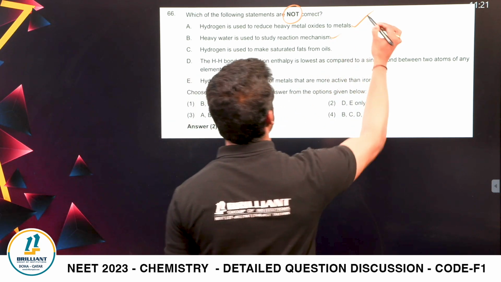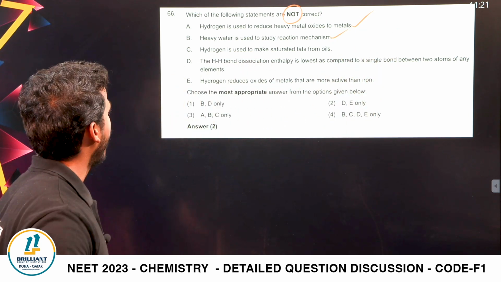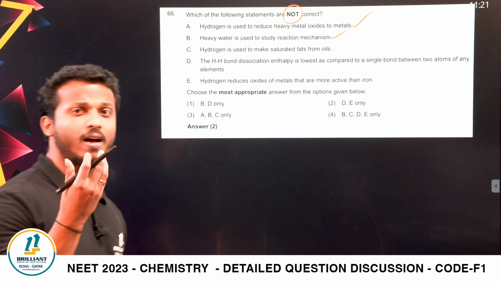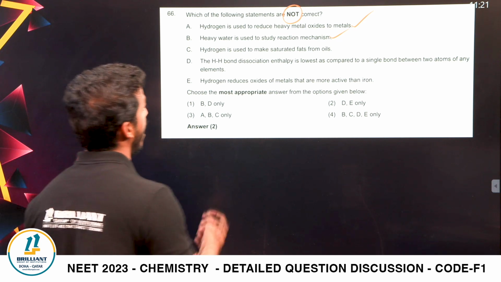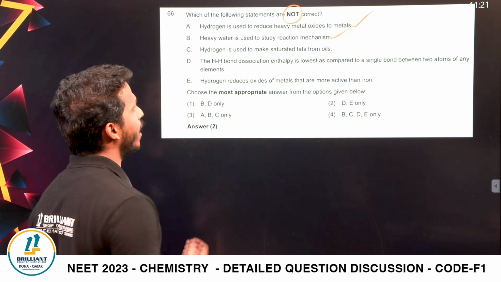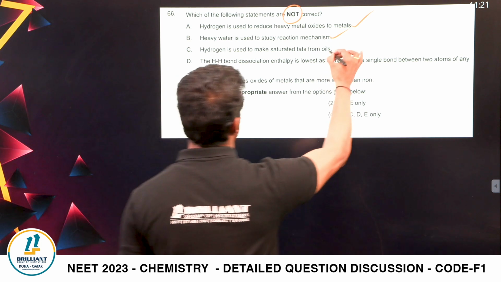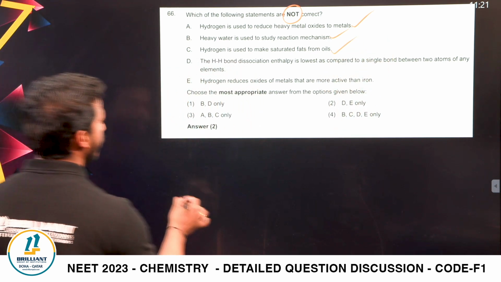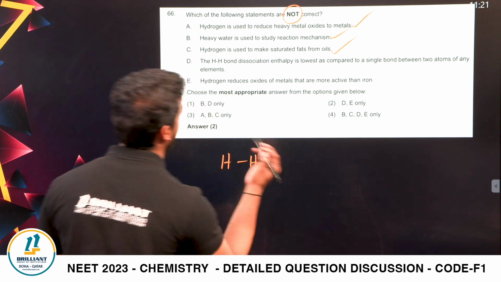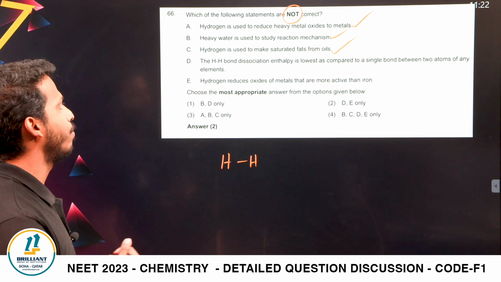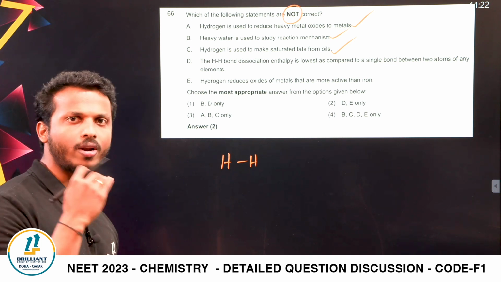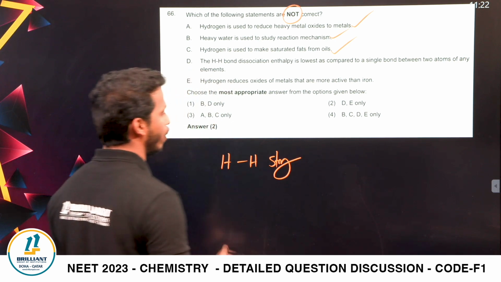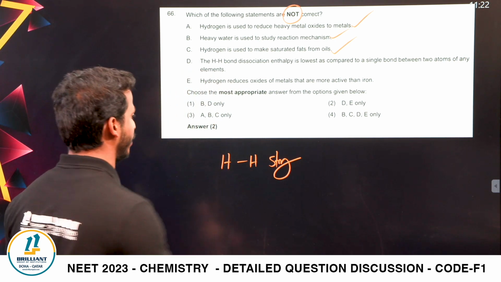Heavy water is used for the study of the reaction mechanism, and you may study D2O heavy water, that's used as the moderator in nuclear reactors. Hydrogen is used to make saturated fats from oil. Yes or no? Yes. These are all the applications of hydrogen from the chapter hydrogen. The H-H bond dissociation energy is lowest as compared to single bonded species. Dear all, the H-H bond is very strong, so it requires more bond dissociation energy, right?